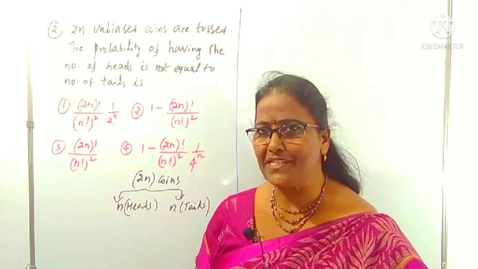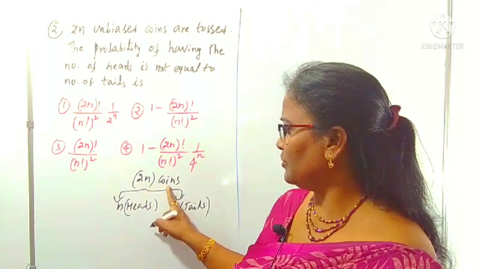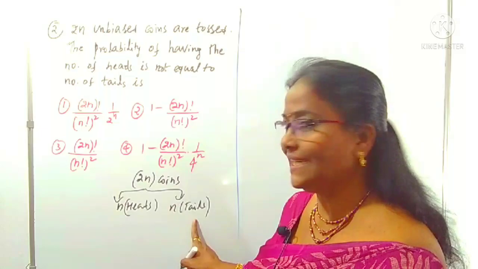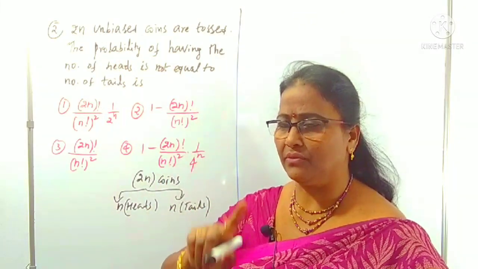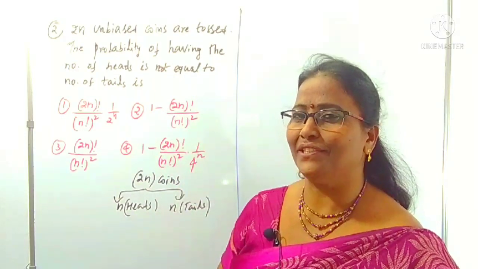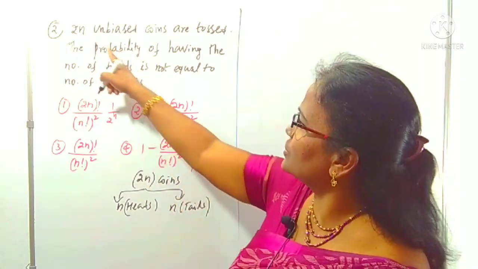So I am taking reverse order for easiness. Out of 2n coins, n coins have heads and n have tails. Now we can find the probability that they are not equal, heads not equal to tails, but I am taking reverse order: heads equals tails. So what is the total selection of coins?